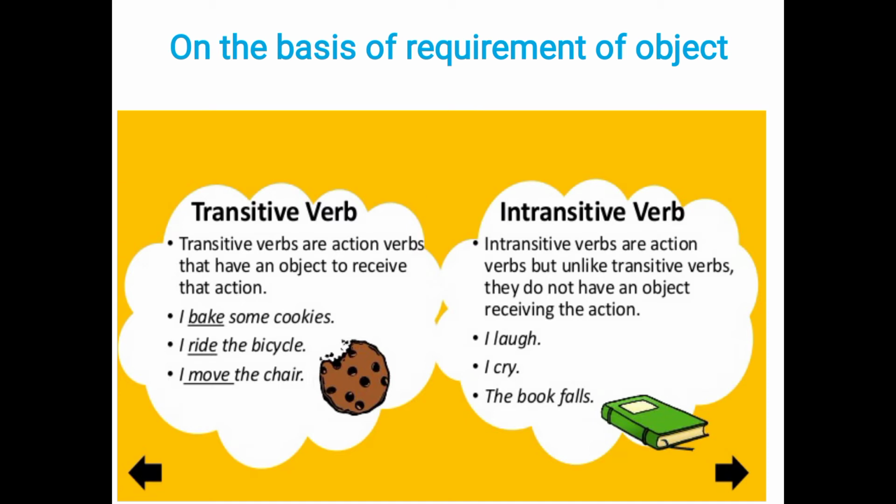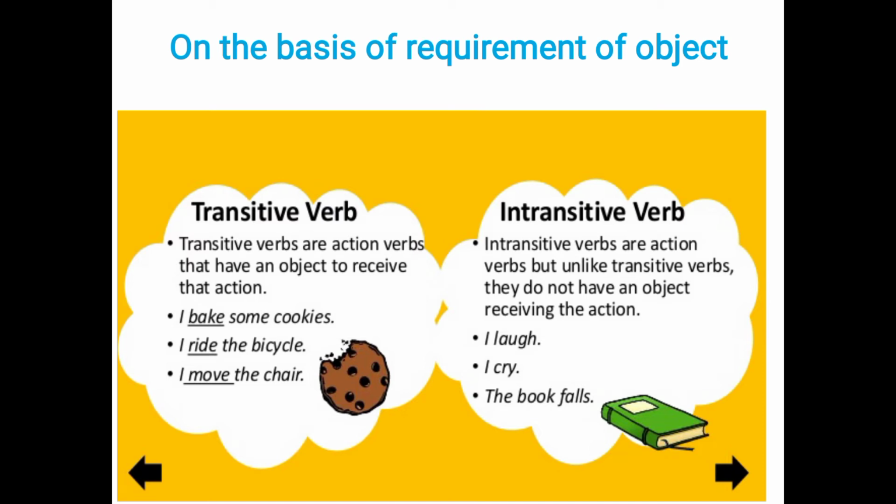Now you can see the second, that is intransitive also. So when any verb does not require any object to make a sense, so कहीं पर कुछ केसेस के अंदर ऐसा होता है that there is a need of object, in some cases there is no need of object also. So on this basis, कोई verb जिसको अगर ऑब्जेक्ट की ज़रूरत है आपका, means to make complete sense, that is transitive. If it does not require object, so it is intransitive. You can look at the examples also.